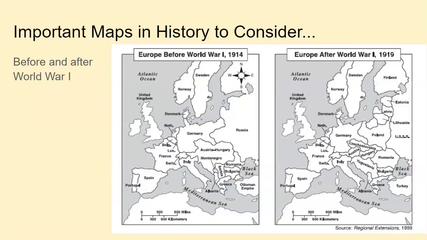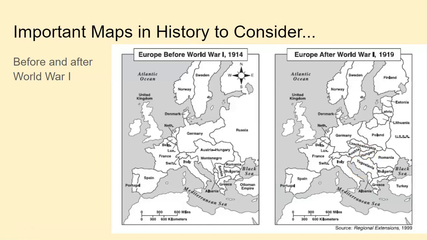So World War I is going to change the landscape of Europe. Remember that Germany, after the end of World War I, is forced to lose a lot of land. They lose this whole part here, which becomes Poland. Russia also loses land. They create new countries up here as well, not to mention breaking up the Austro-Hungarian Empire, creating Czechoslovakia, Austria, Hungary, Yugoslavia. So we talked about how a lot of different countries were created after World War I.